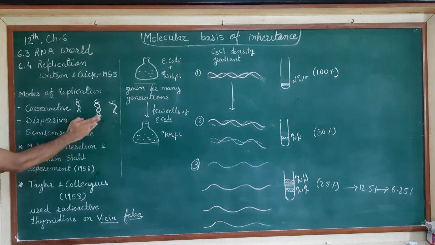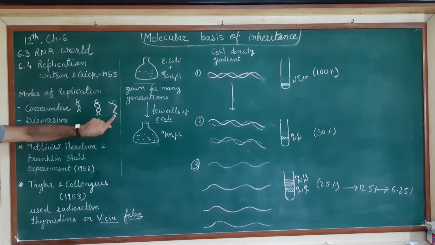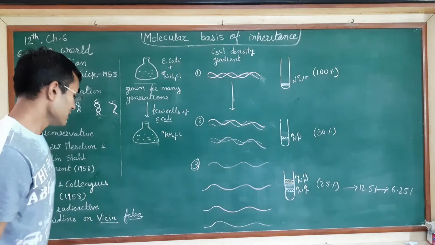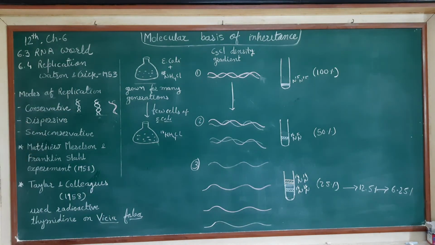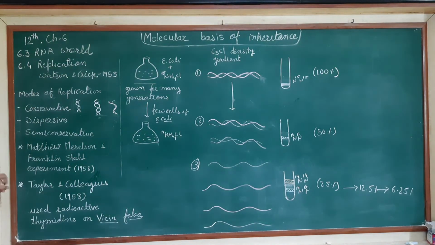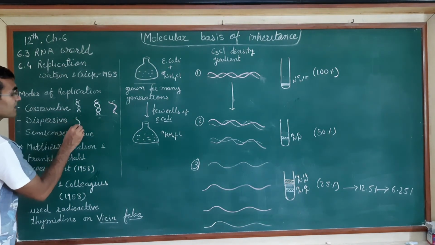Original form is as it is, and the new strand will be synthesized in them. Both strands in the new DNA are newly synthesized. In the dispersive mode of replication, he suggested that if this works, then from the parent DNA, suppose this is the parent DNA.